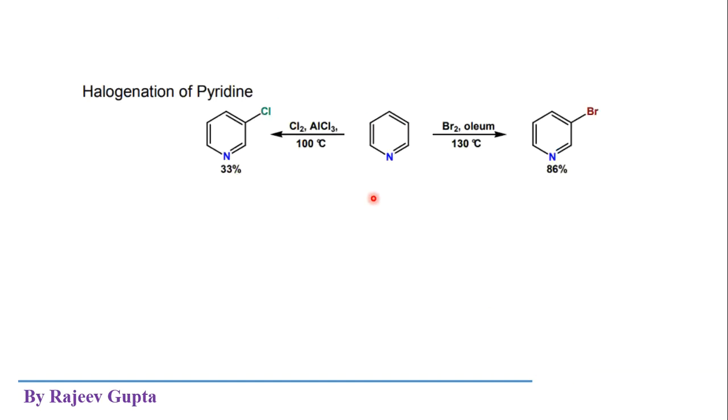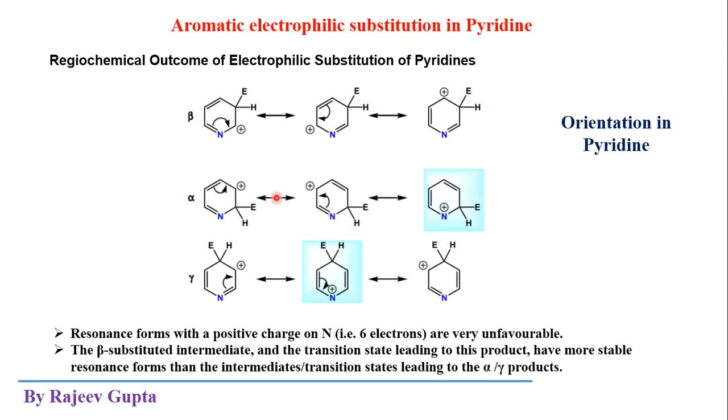So this is the reaction of, so what is the orientation? What we say, the orientation means there are three possibilities of this orientation, alpha, beta, gamma, but the incoming electrophile will orient only on the beta position.